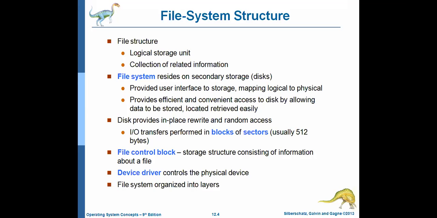Inode number is used to uniquely identify the file. And next, what is the other information about a file? File permissions, owner of the file, group of the file, size of the file, date and time created or last modified. So all those things are related to the file. And the next one, coming to device driver. So what is a device driver? Device driver controls the physical device.